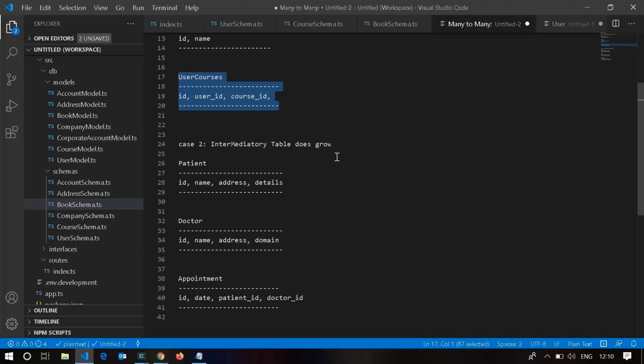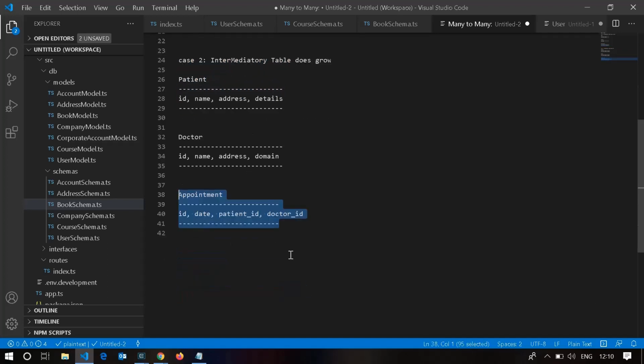Now we have appointment. In SQL databases there is an intermediary table that we are going to create, like appointment. But this table will grow, because the appointment will have a date and a place, etc. I am pretty sure this intermediate table does grow, unlike in the courses example, where we assumed it doesn't grow. Appointment is a good scenario.